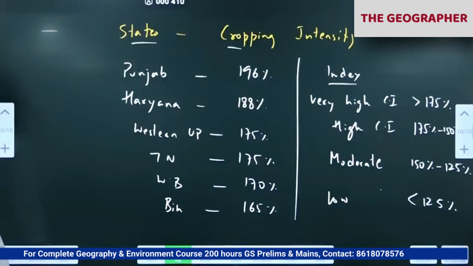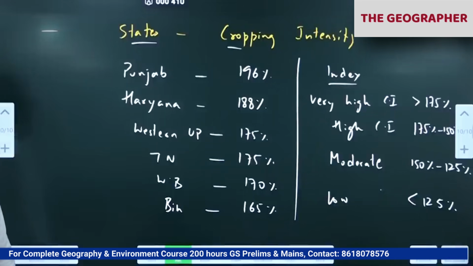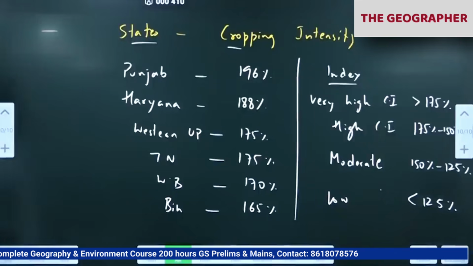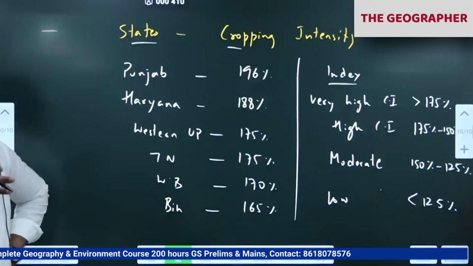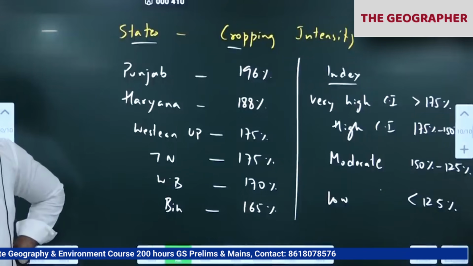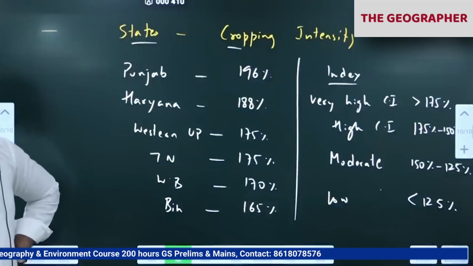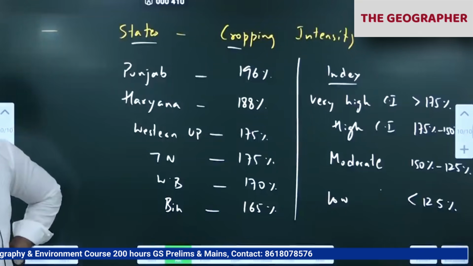So about cropping intensity, they'll ask one question. Physiological density, agricultural density, they can ask in prelims. Okay. So if we increase our cropping intensity, what will happen? We'll be able to increase our yield, more production, and we can export, and we can meet the needs of the growing population.